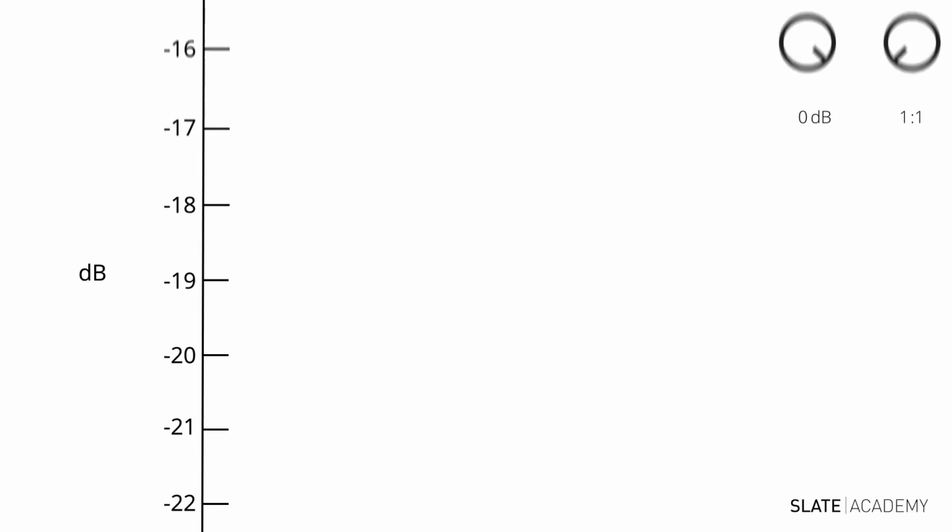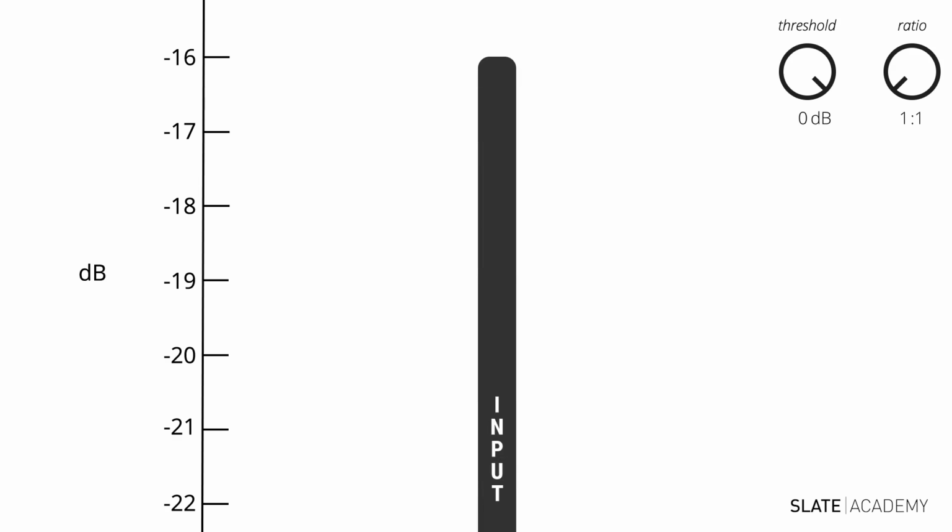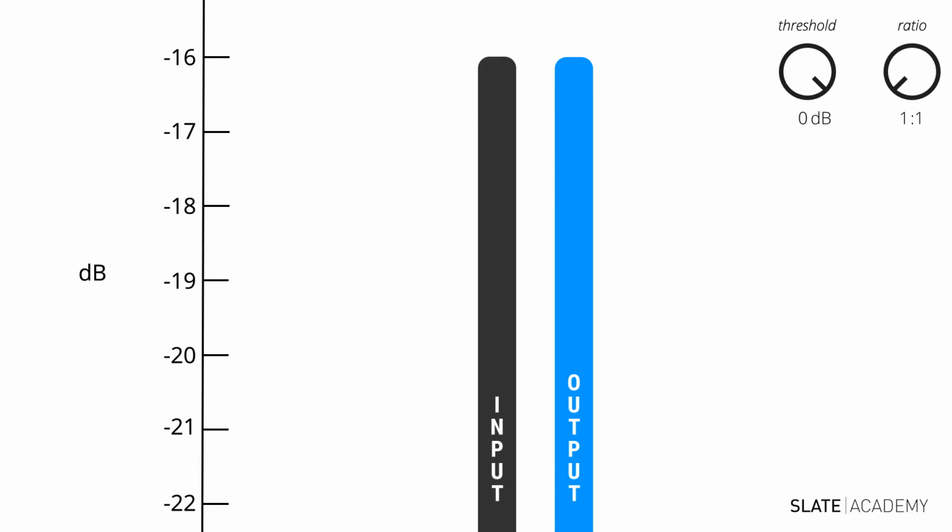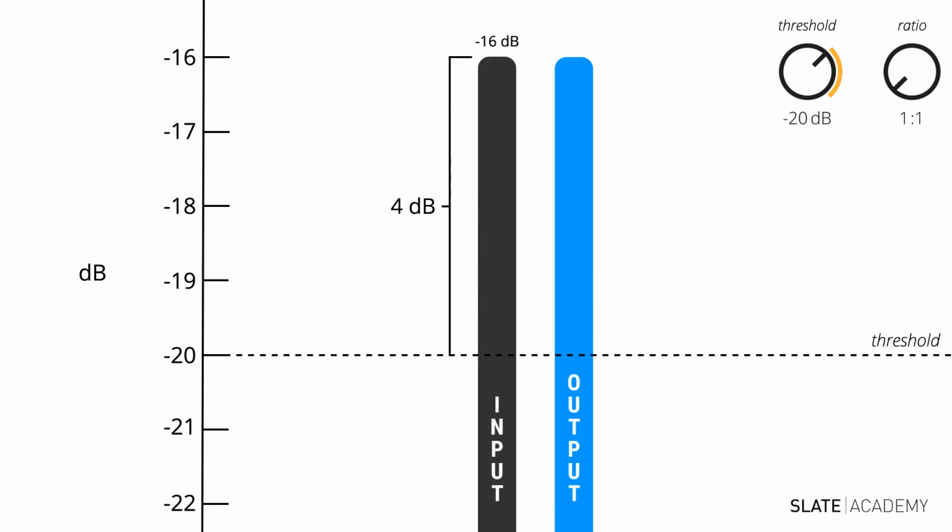Let's look at this on a graph. In this graph, the black bars are the decibels that cross over the threshold before the compression is applied. The blue bars are the number of decibels that the compressor outputs, or lets through, after the compression is applied. So we're actually seeing how hard the compressor is working here. Let's walk through this. Let's say our audio source reaches -16 dB. If we set our compressor threshold to -20 dB, that means that 4 dB has crossed over the threshold.